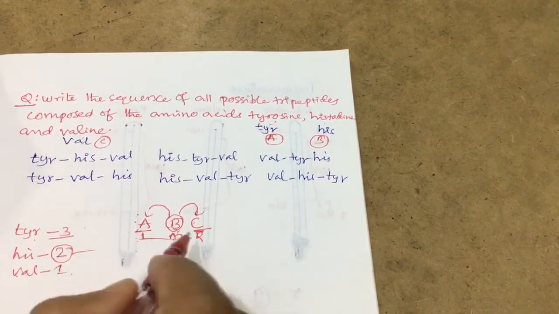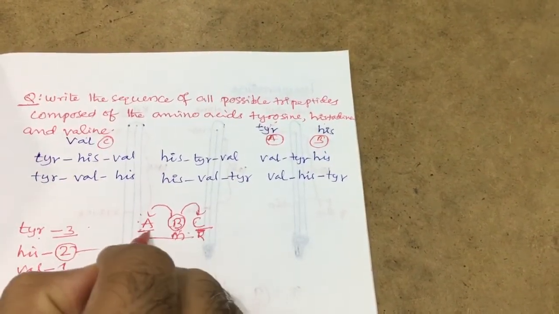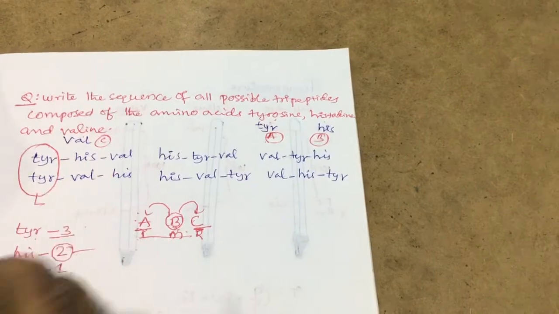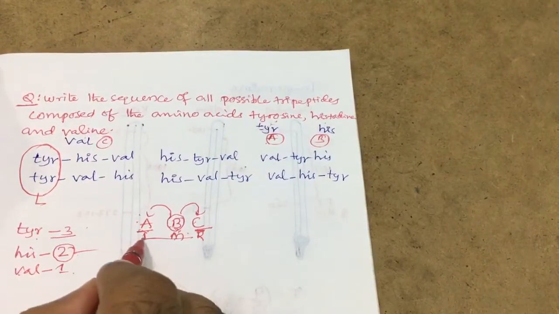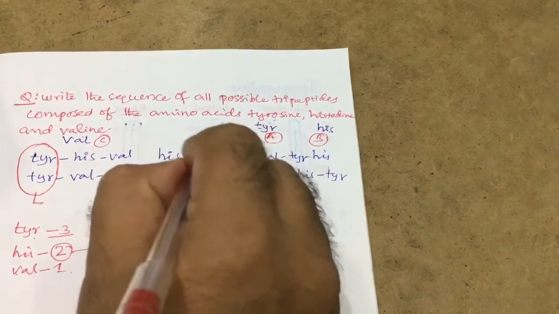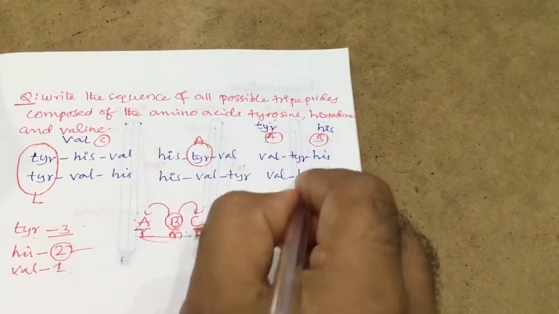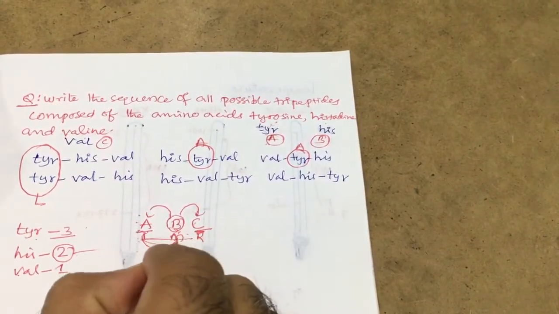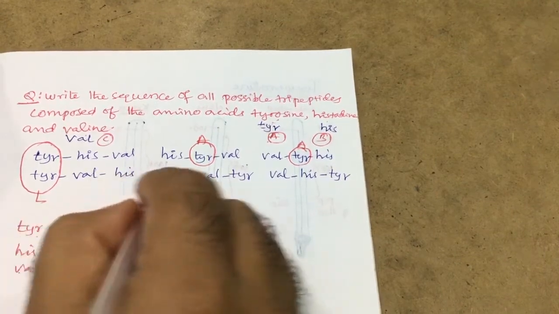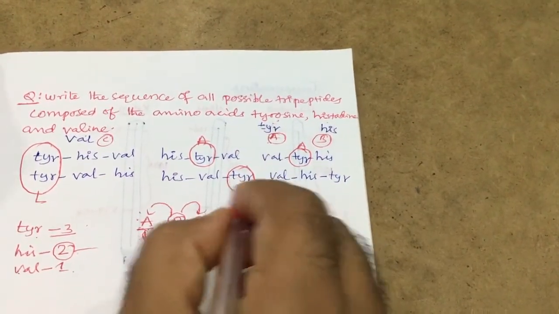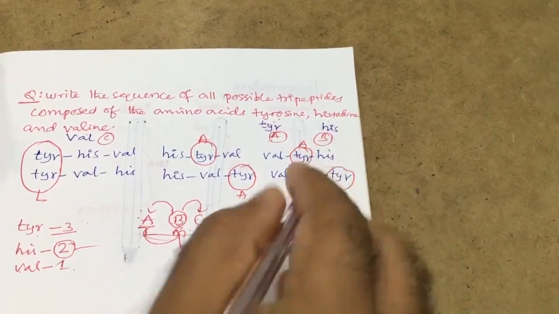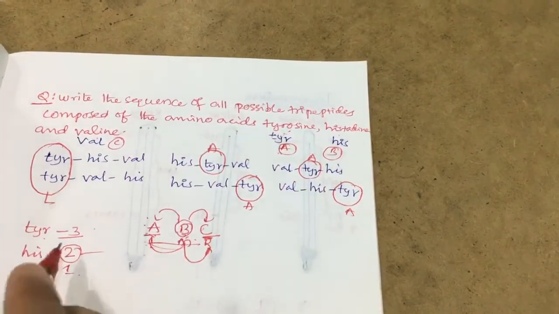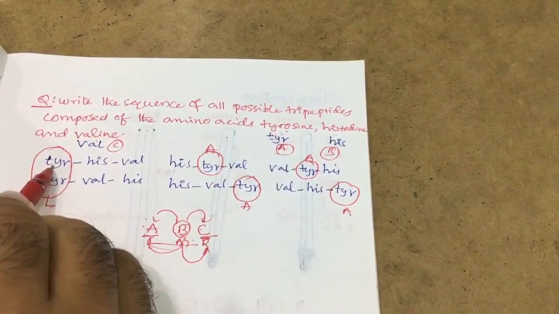For example, I will explain with this one. A is tyrosine, then A extremely left. Next, A may be in the middle. This is A in the middle. So the second possibility of A is completed. A may also be extremely right. This is A, extremely right. So with respect to A, three positions are completed. Next B. In this, A is on the left side.